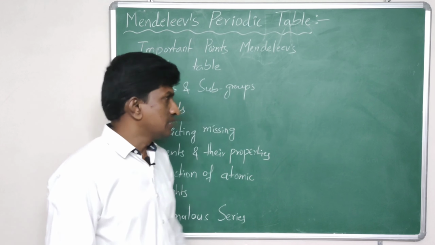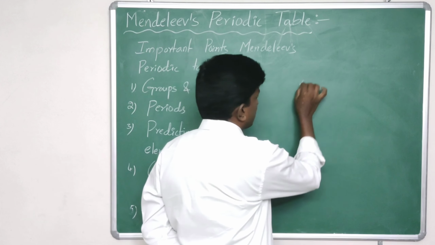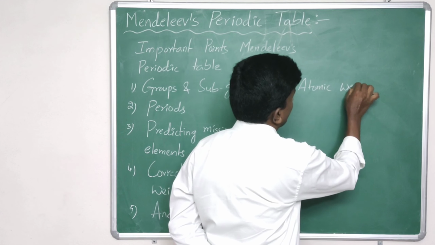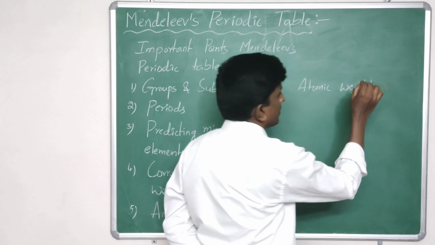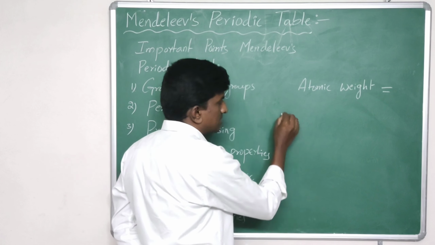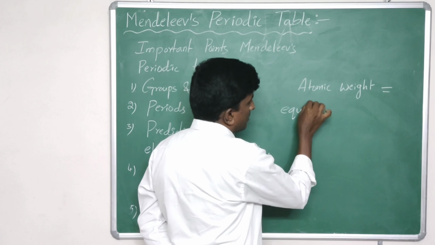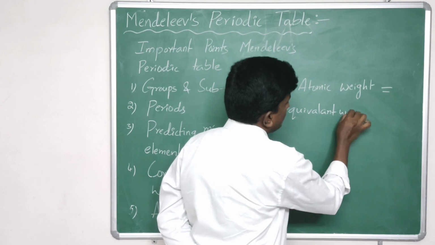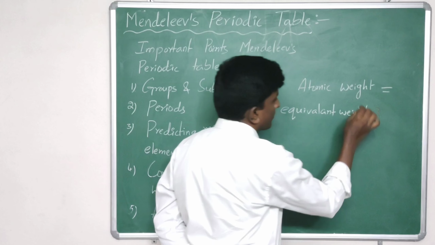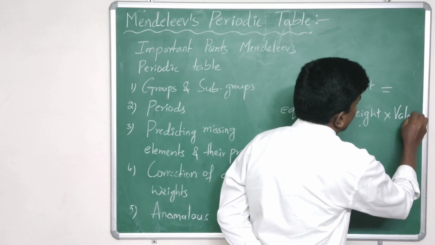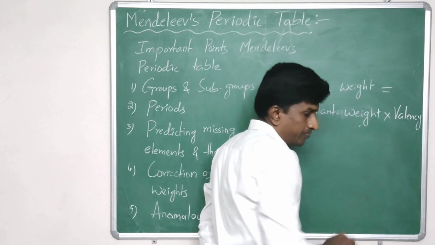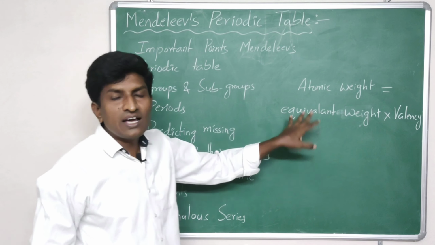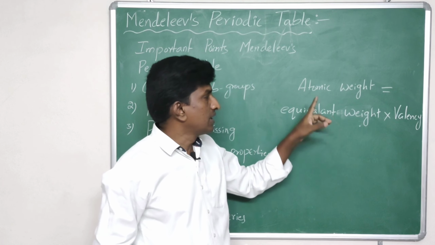So Mendeleev used a formula to correct atomic weights: atomic weight equals the product of equivalent weight and valency. Mendeleev used this formula to calculate the atomic weights of the elements.